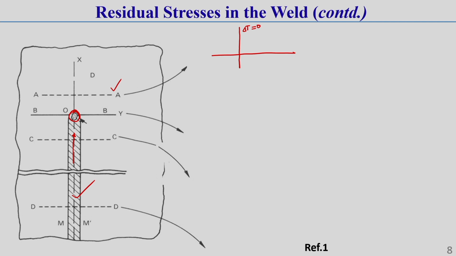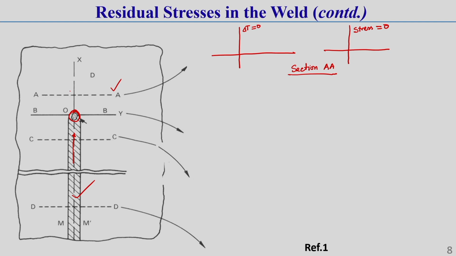As the temperature difference here is 0, how will the stress distribution be? So, in section AA, as the temperature is not there, there will be no heating and cooling type of effect, no thermal expansion, and no contraction. So, the stress will be 0 in section AA.